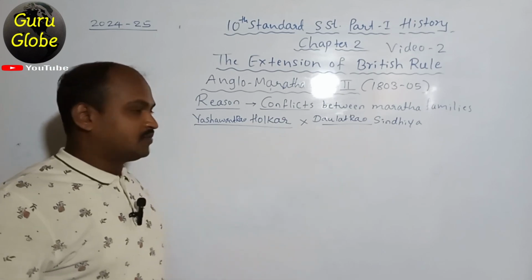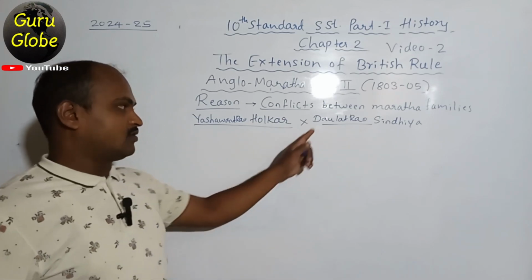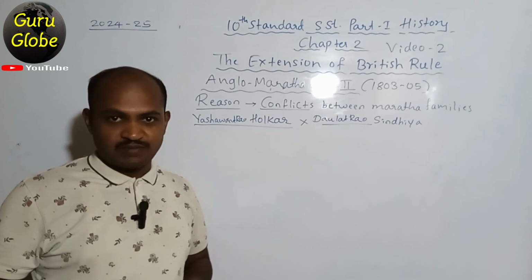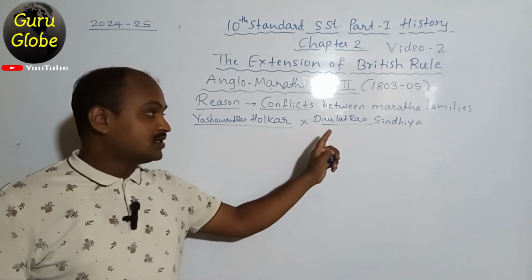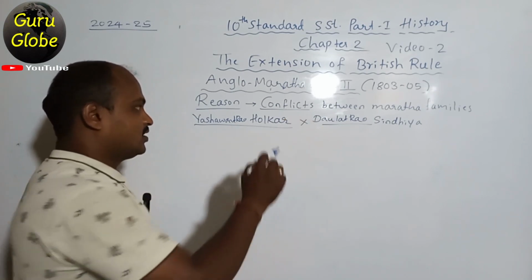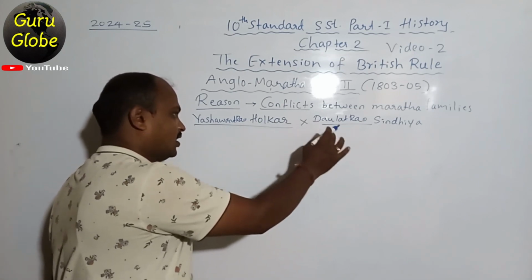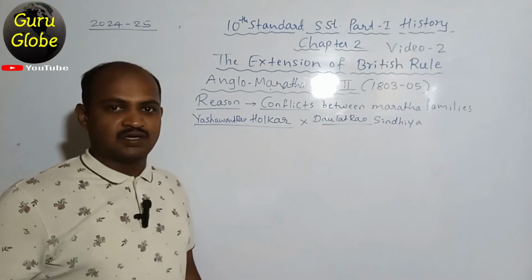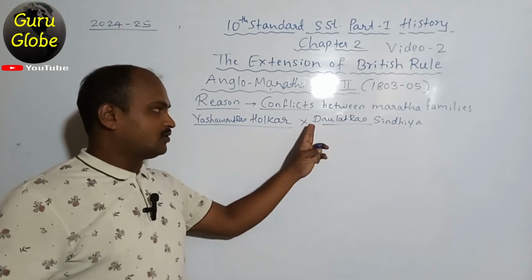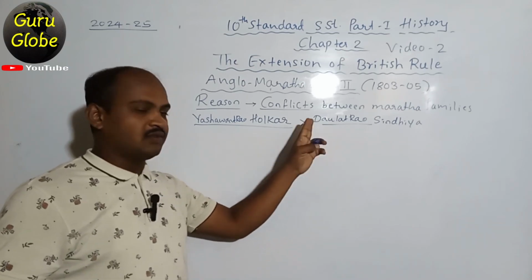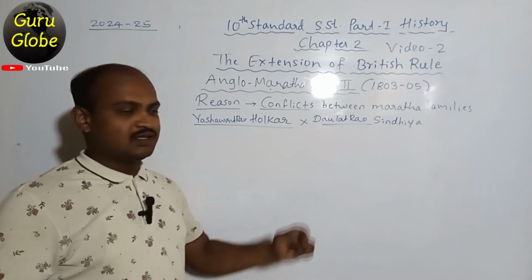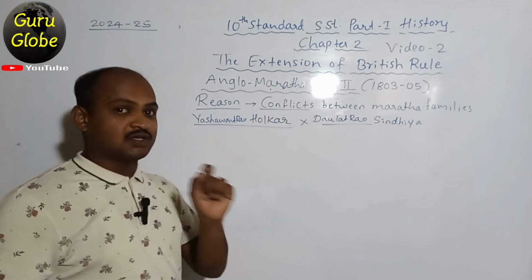Later, the Peshwa joined with Daulatrao Sindhia, and afterwards a war started between Yashwantrao Holkar and Daulatrao Sindhia. In that war, Daulatrao Sindhia and the Peshwa were defeated at the hands of Yashwantrao Holkar.